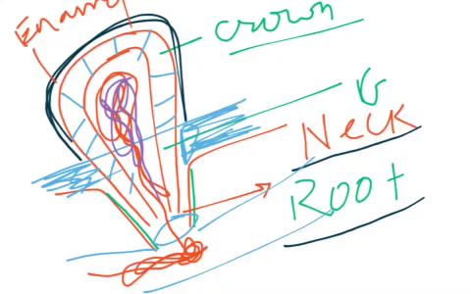So the basic structure which I am showing here: the outermost portion of the tooth is covered with enamel. Then below that the crown is there, and the Haversian canals of the jawbone send some arteries and veins into the pulp cavity through the pulp opening. And now we see that the exposed portion of the tooth is the crown, the part enclosed by gums is said to be the neck, and the part embedded in the socket of the jaw is said to be the root.